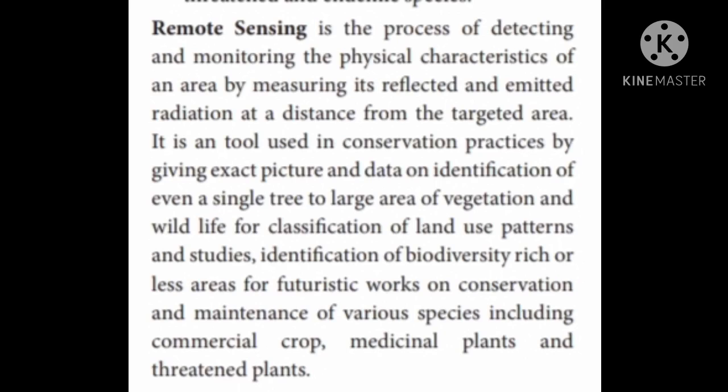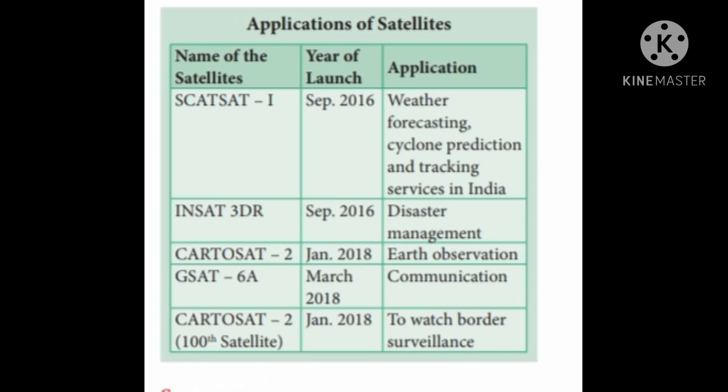Any rays just falling into the field. So the data about the pollutants, about the gases, they will be monitored, detected, and what pattern of infections they are causing, all those will be studied by remote sensing. It is a tool to diagnose, to detect and monitor the changes by the emitted radiations. This can be mostly done by the satellite.